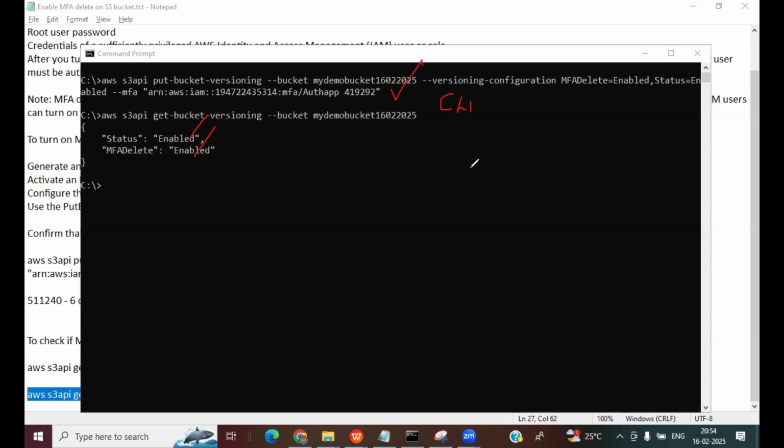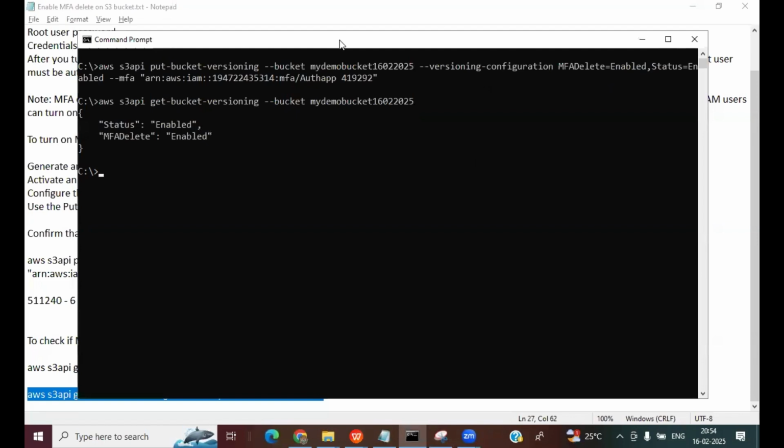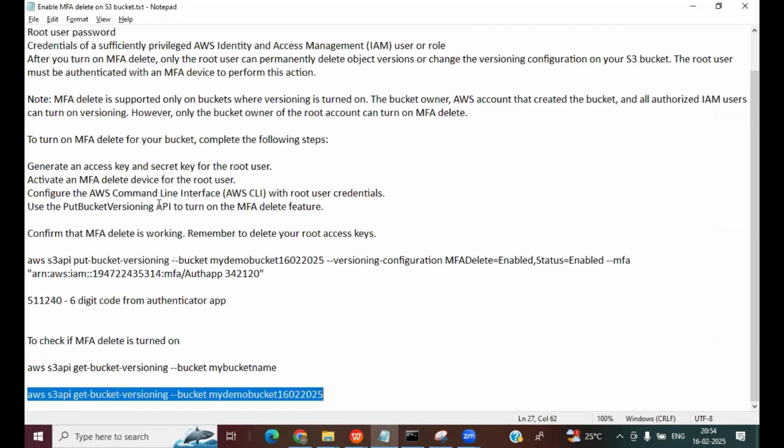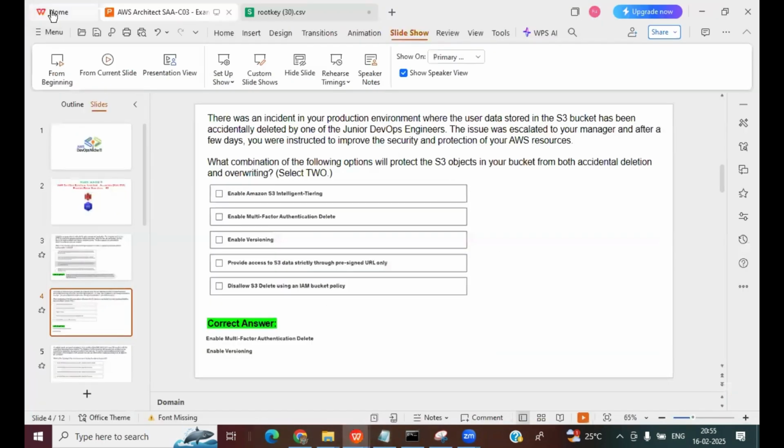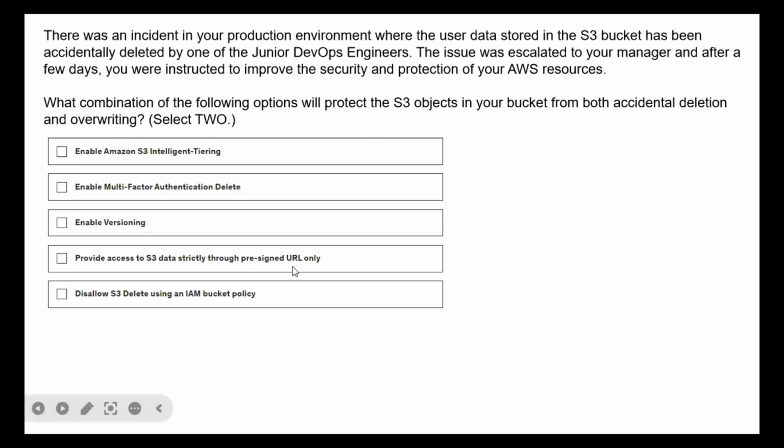Okay. So once this is enabled, you will not be able to delete the object with any user. You need to log in as a root user and then use the MFA credentials of the root user, right? Or the MFA device authentication for the root user. Okay. So I hope this has given you some additional details about the MFA delete, right? So for this question, team, the answer will be choice 2 and choice 3.